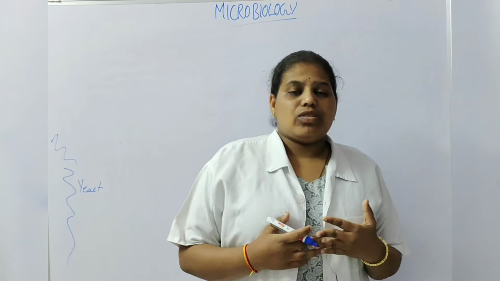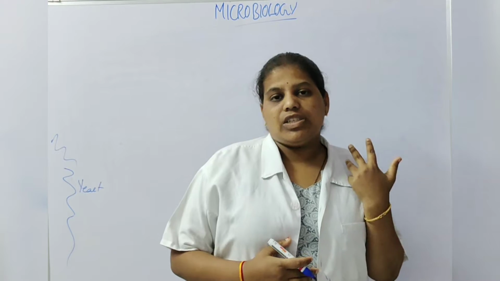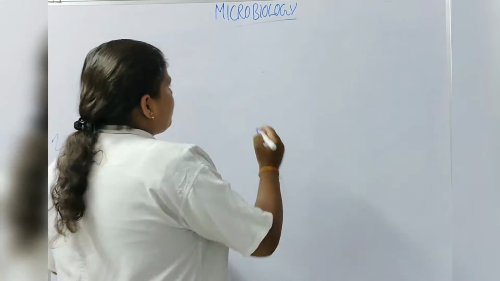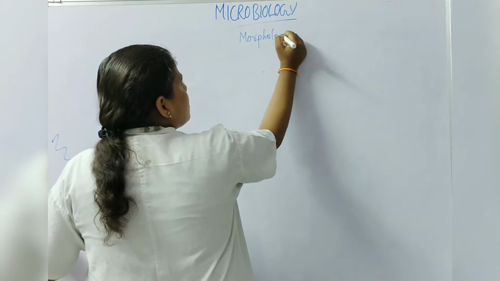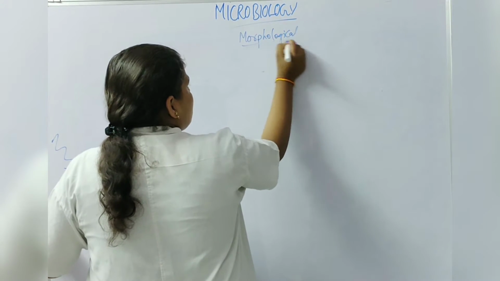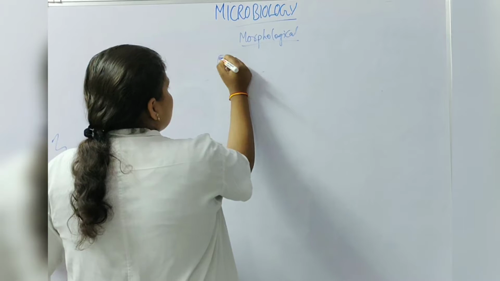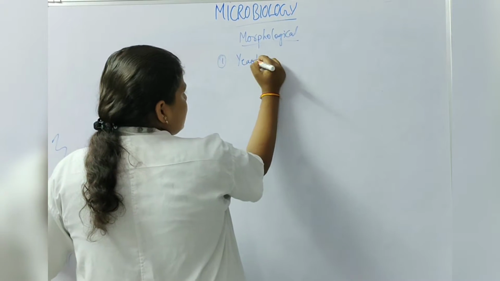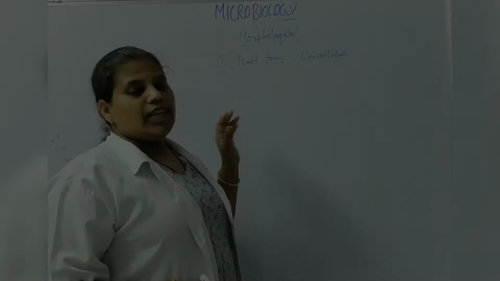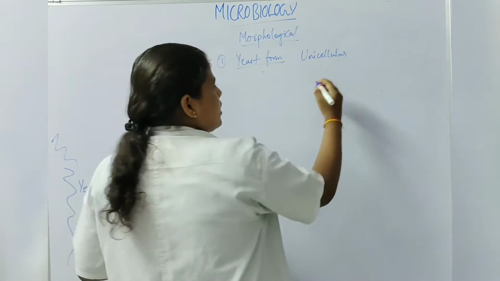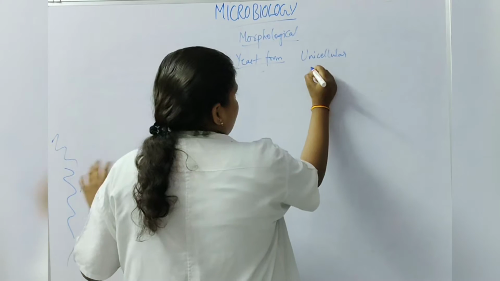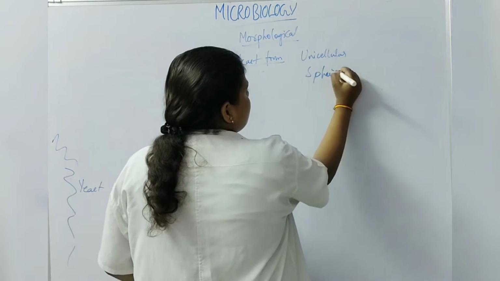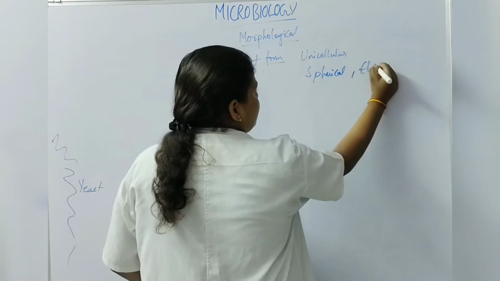Taxonomical classification is not so important, so I am switching to morphological classification. In morphological classification, first we have the yeast form, like fungi. The yeast form fungi are unicellular. The shape of the yeast is spherical or elliptical. So it may have a spherical shape or an elliptical shape,